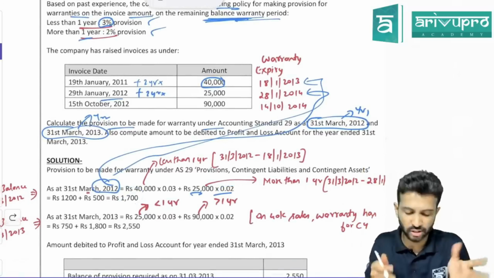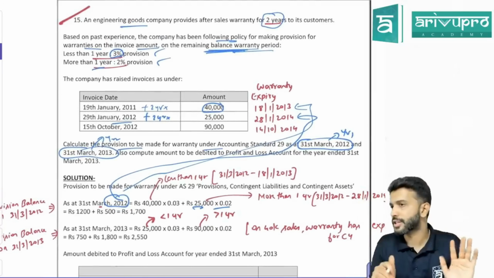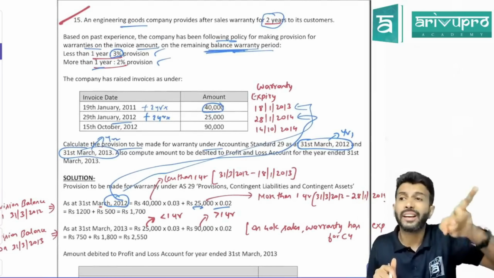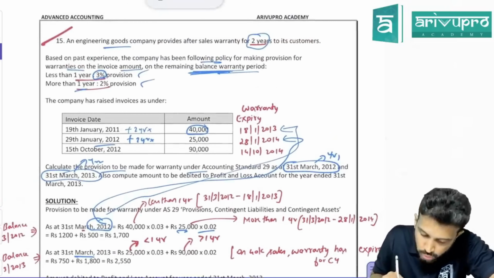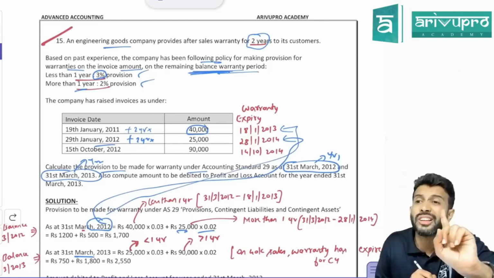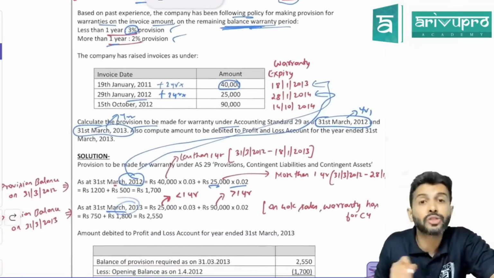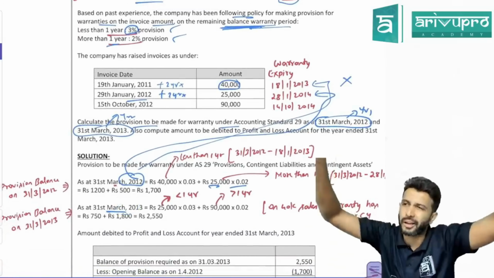Okay, sir, this is I think an MTB question or past paper question. Okay, sir, this is for first year. Now we have to do the same exercise for next year. Next year is ending on 31st March 2013. Sir, the first sale's warranty period has already expired on 18th January 2013. We are on 31st March 2013. So the warranty period for this product has already expired.